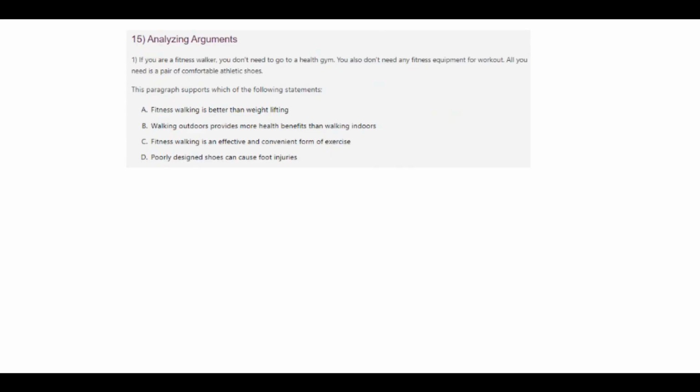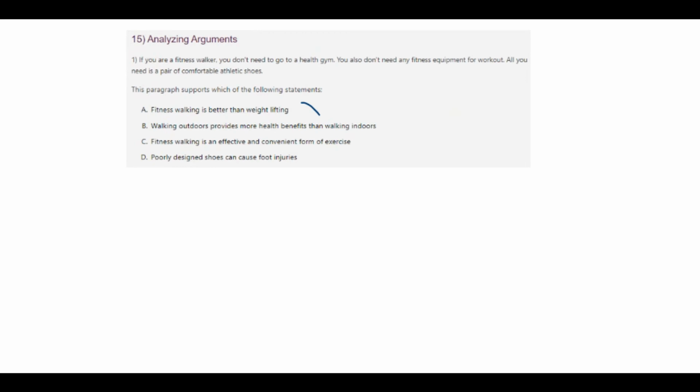Okay. Next question. Analyzing arguments. If you just look at the paragraph, I'll read it for you. If you are a fitness walker, you don't need to go to a health gym. You also don't need any fitness equipment for a workout. All you need is a pair of comfortable athletic shoes. So the paragraph supports which of the following statements?